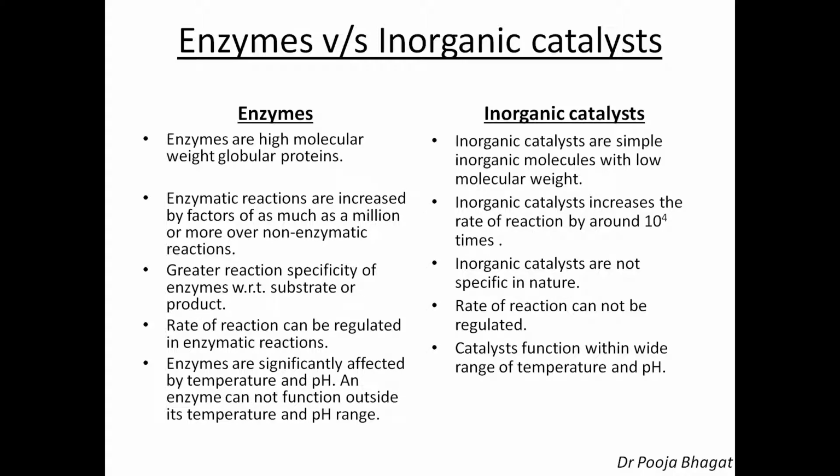They cannot function outside the range. And this is due to the denaturation of proteins. Enzymes are proteins and proteins get denatured at high temperature and at a pH below or above this range. This you can see in my video on the factors affecting enzymatic reactions. In that video I have discussed it in detail.